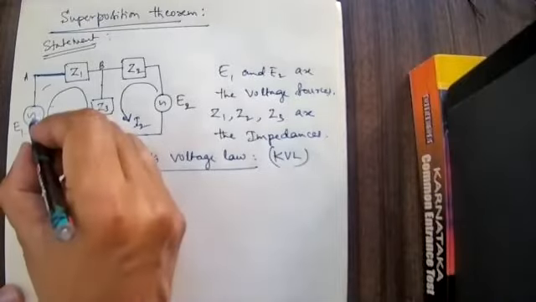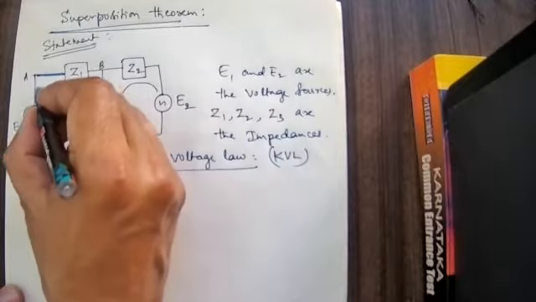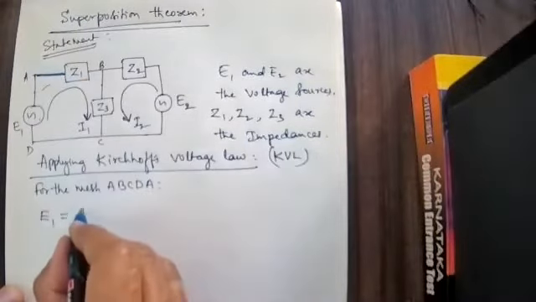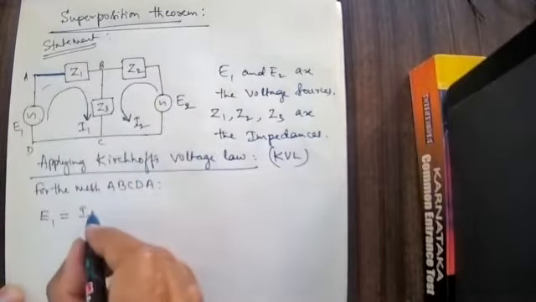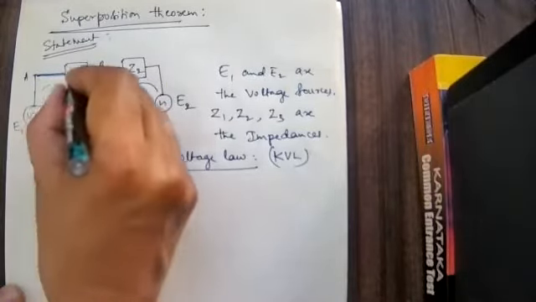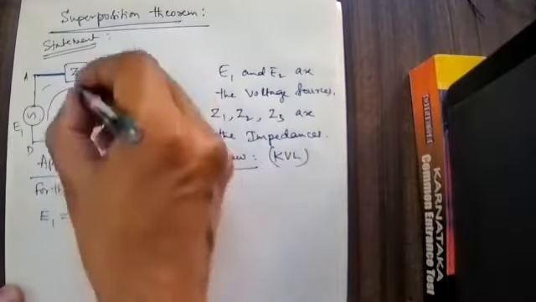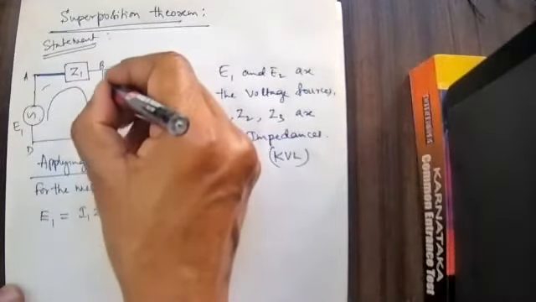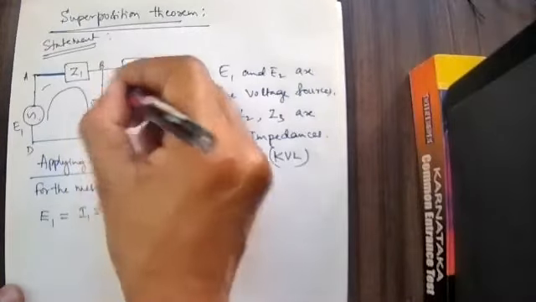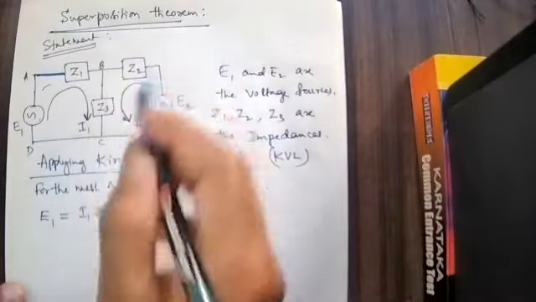Here I1 is the current that is flowing. I1 into Z1, this is the current flowing through here. How much current is flowing in this particular segment? I1 also, I2 also, both are flowing here.